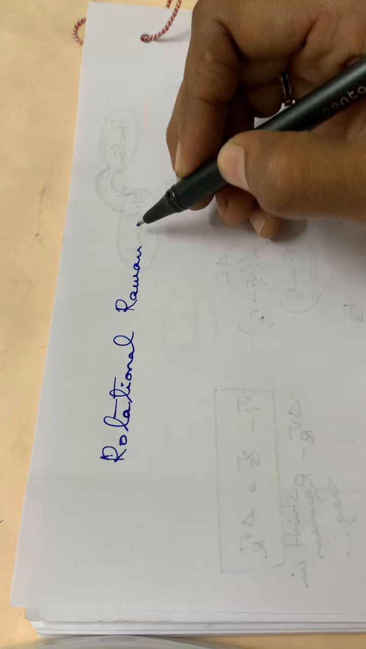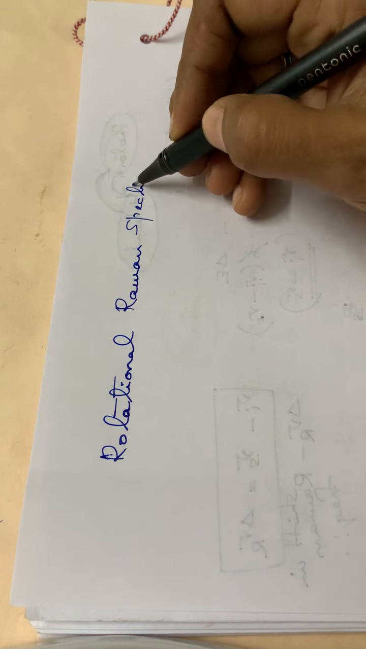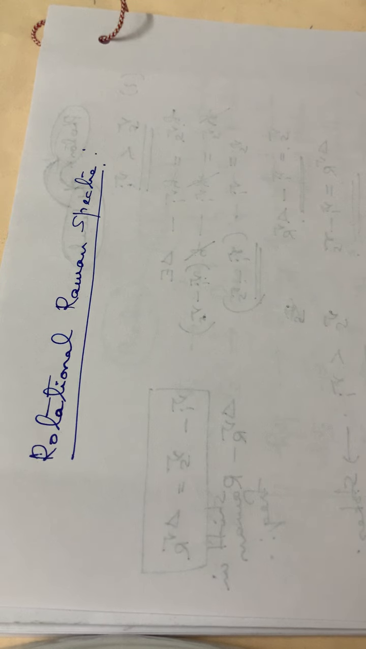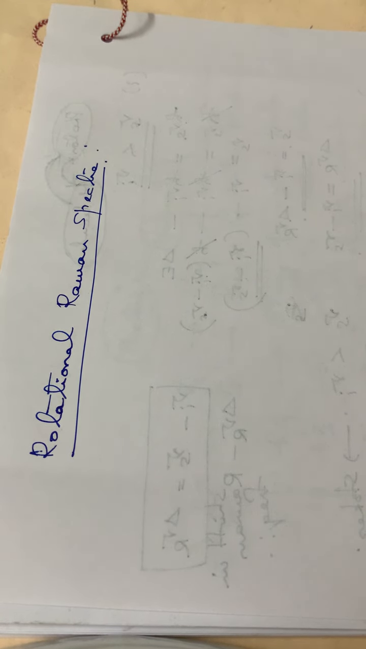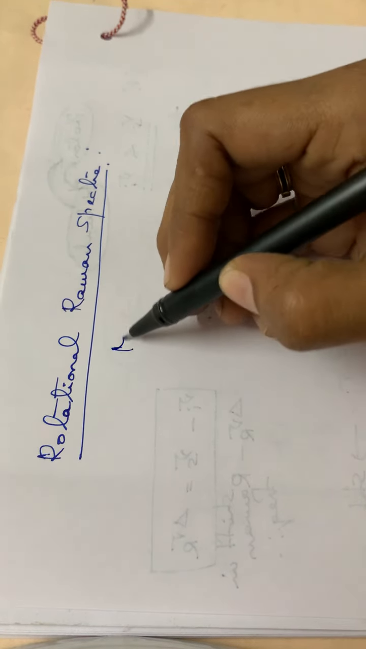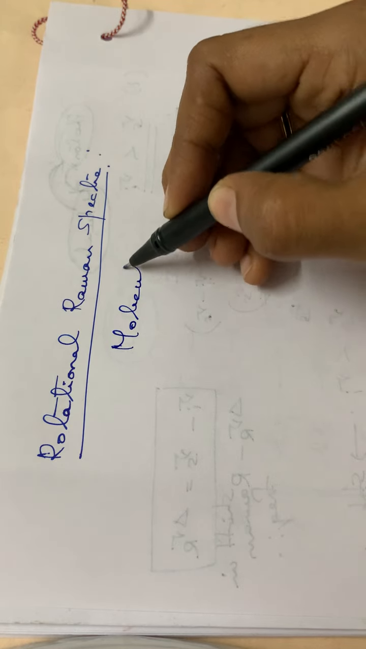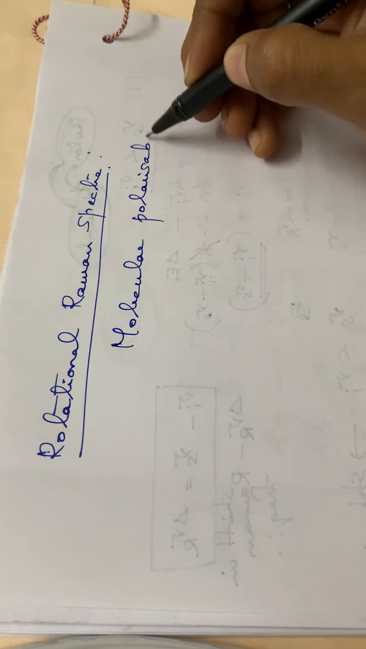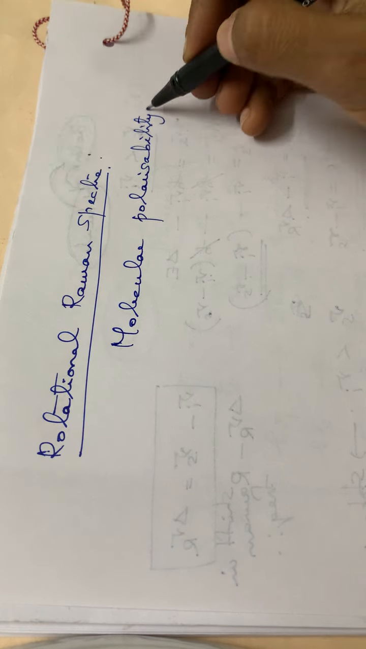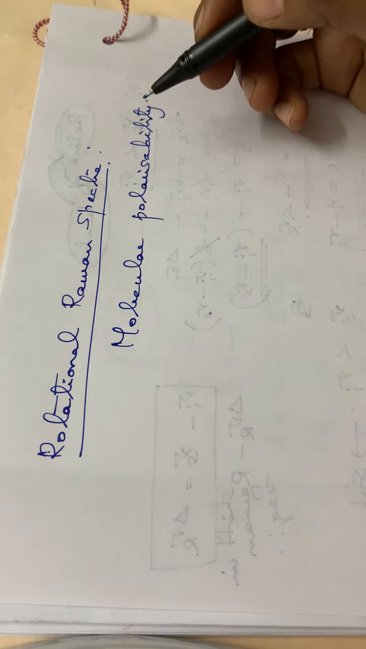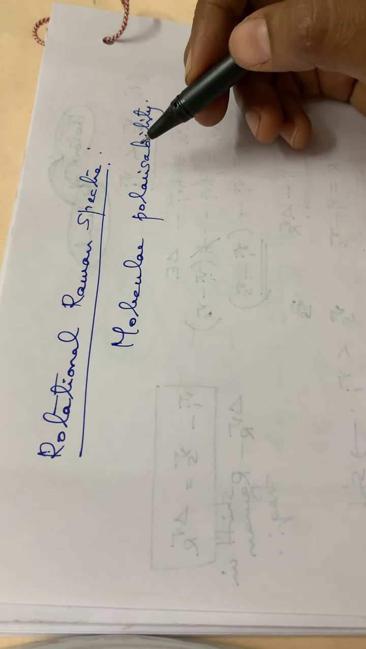Rotational Raman spectra. Normally, Raman spectra arise due to molecular polarizability. That is the explanation given by classical theory. This classical theory you need not study. So Raman spectra is due to the molecular polarizability.